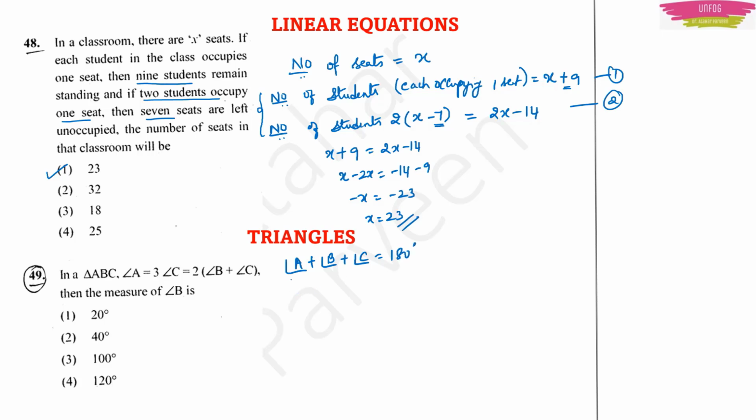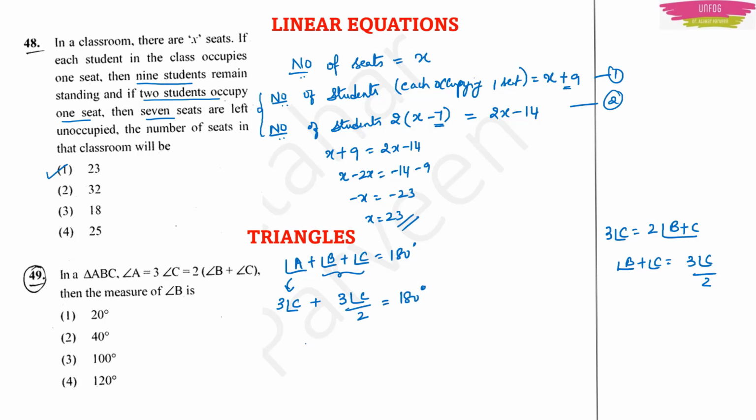Now they have given that angle A is equal to 3 times angle C, plus they have told that 3 times angle C is equal to 2 times angle B plus angle C. So in this situation, angle B plus angle C will be equal to 3 times angle C by 2, right? So I will write it here, 3 times angle C by 2. This is equal to 180 degree.